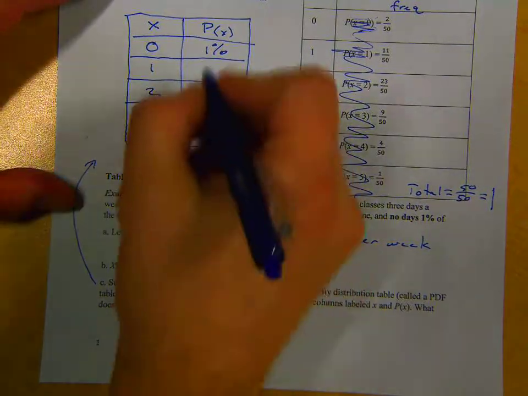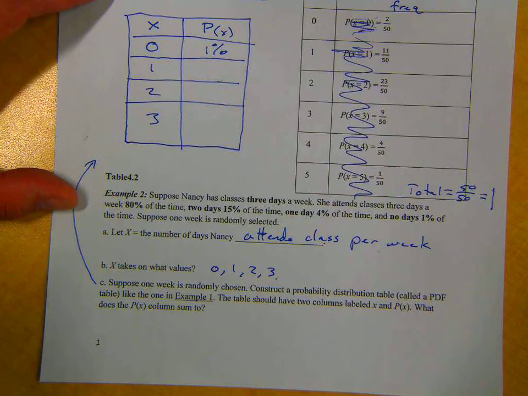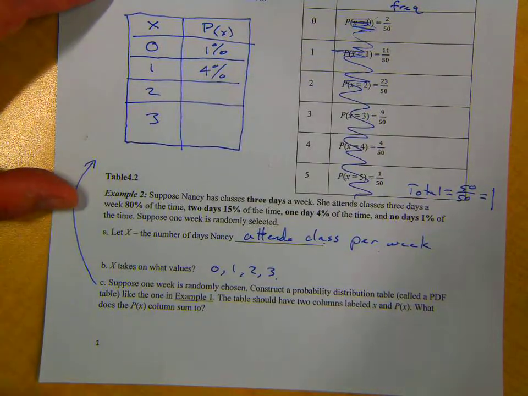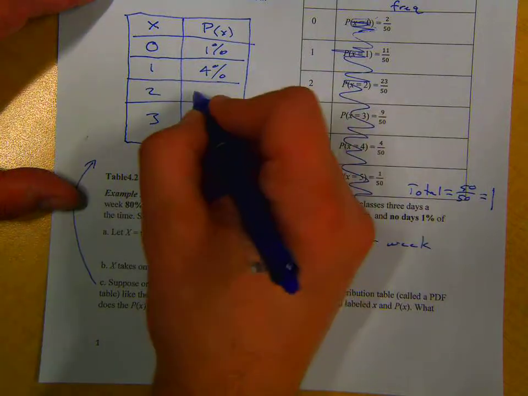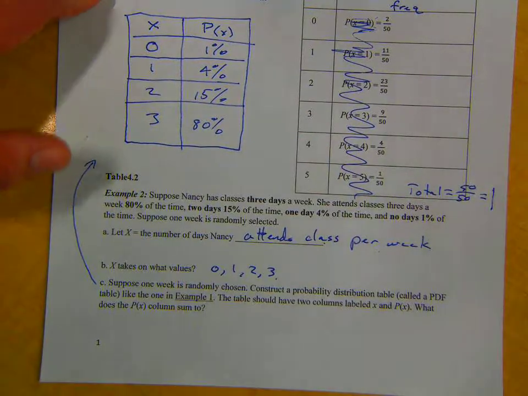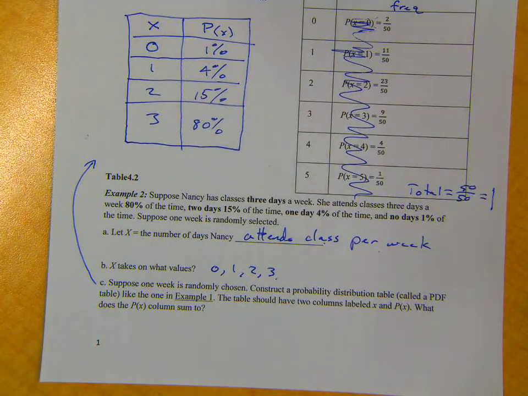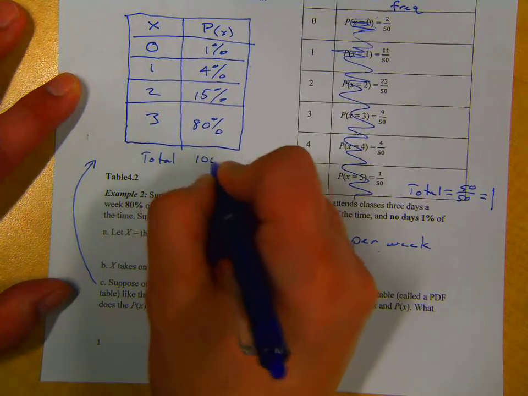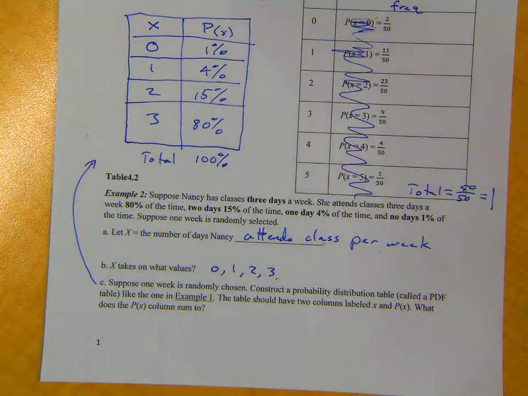So 1%. What's the probability of randomly choosing a week and getting 1? She only attends 1 time. 0.04, or since we have 4%, let's leave it as 4%. How about 2 days a week? And then last, 3 days a week, she attends 80% of the time, the full week. So there's my probability distribution. If I add those together, what do I get? 100%. That should happen, right? If I total them, I should get 100%, or 1 if it's decimals.